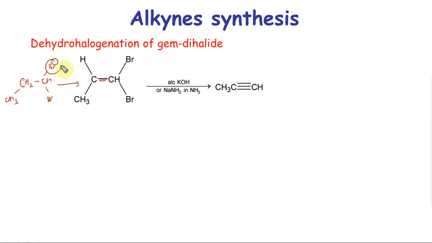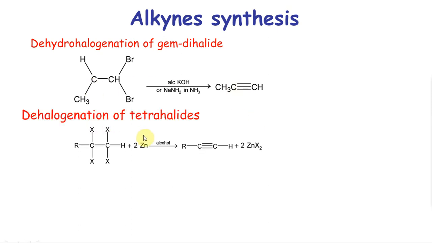So I can take 2 HX out 2 times over and you can get the corresponding compound. So just like a vicinal, a geminal can also do, no big difference. Same, the first HBr elimination is easy, the second one is going to be tough.